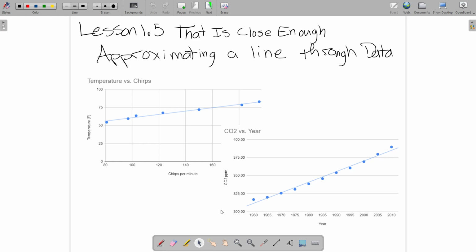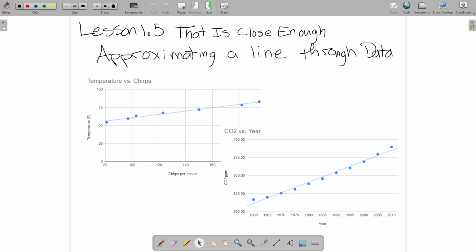Lesson 1.5, we're going to look at approximating a line through data. And sometimes data lines up pretty nice. Like here I have a study about the number of chirps per minute observed in crickets versus the temperature of the environment the crickets were in, in degrees Fahrenheit. Or, for example, the average parts per million of CO2 in our atmosphere versus the year.